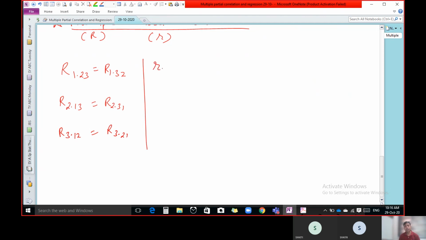So it is the relation between 1 and 2 keeping the third constant. Only three variables are there, so keeping the third constant. Or you can say the relation between 2 and 1 keeping 3 constant, it's the same thing. The relation between 1 and 3 keeping 2 constant, or 3 and 1 keeping 2 constant, it's the same thing. Or the relation between 2 and 3 keeping 1 constant, or 3 and 2 keeping 1 constant. So this is the symbol.